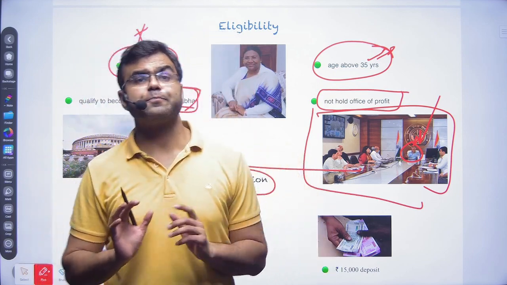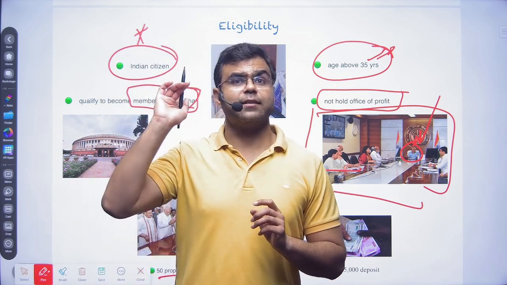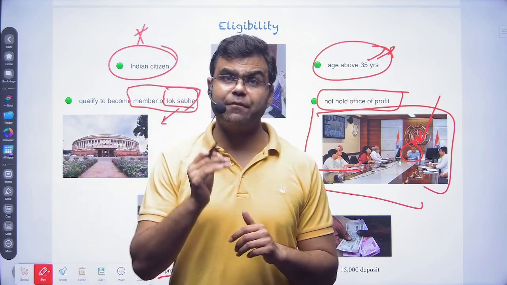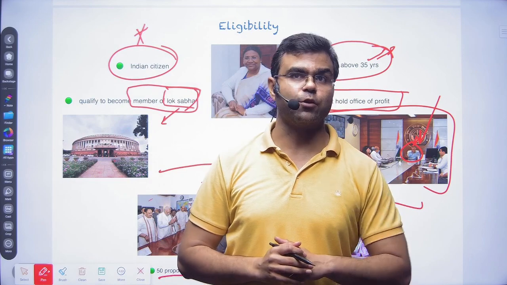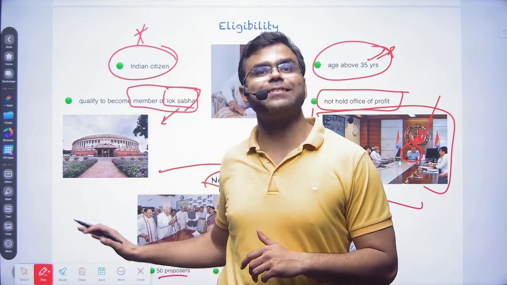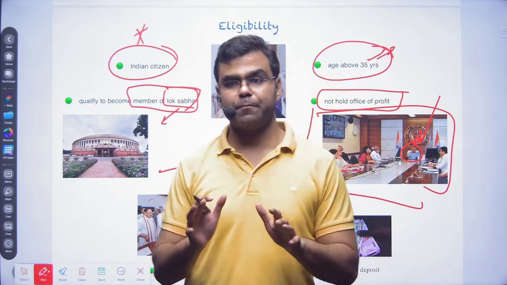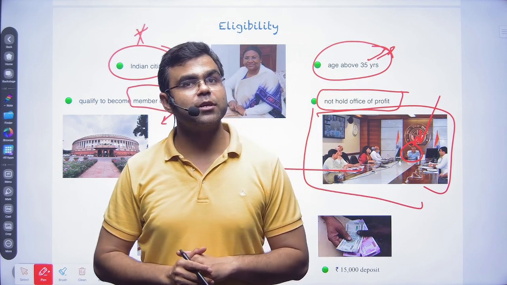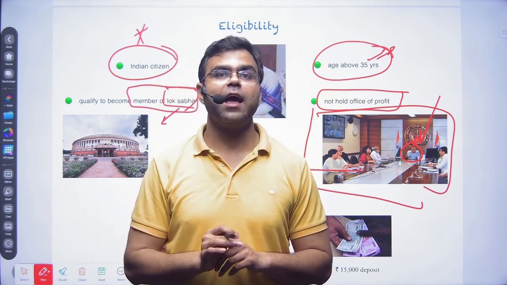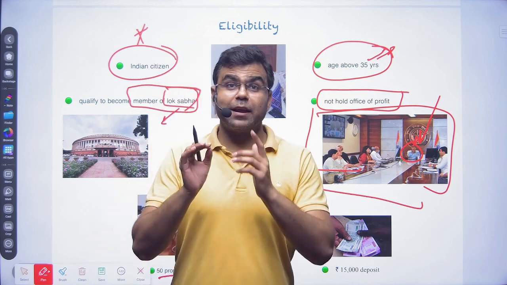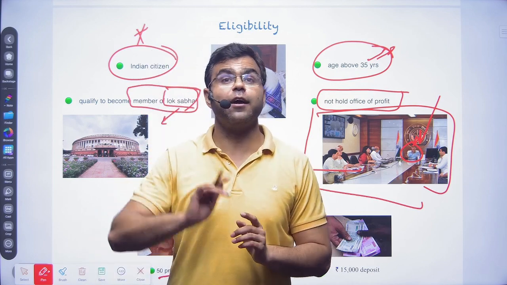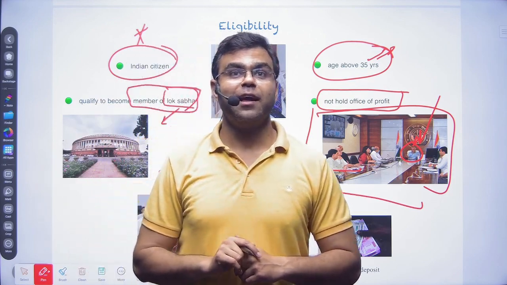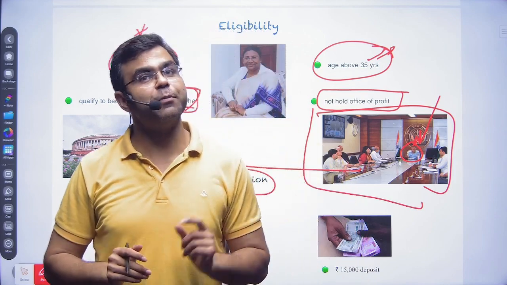Because, as I said, the office is a very prestigious office, and everyone will prefer to go to that office. If this criteria is not set, what will happen? Everyone will file their nomination and run for it. And you know that even to get a status that I ran for the presidential election, people will file the nomination.